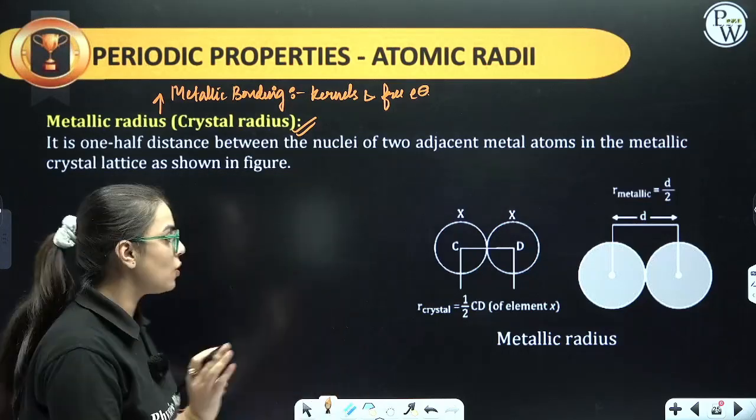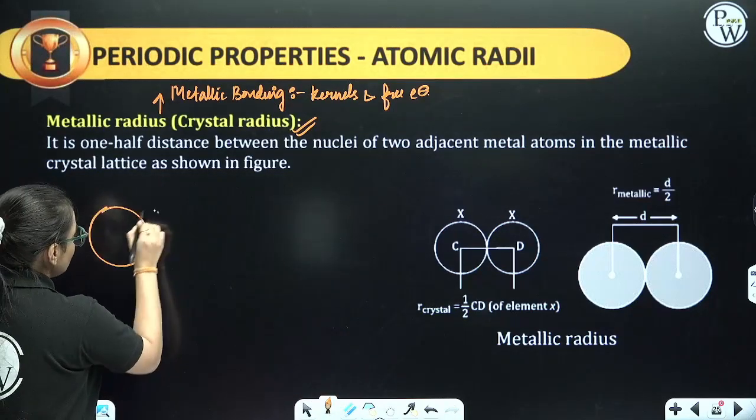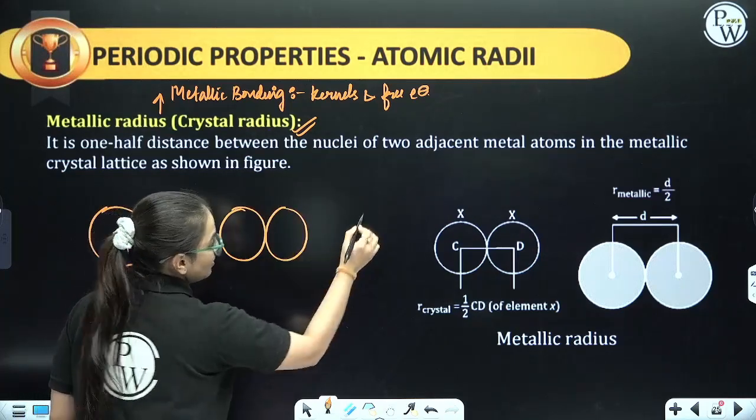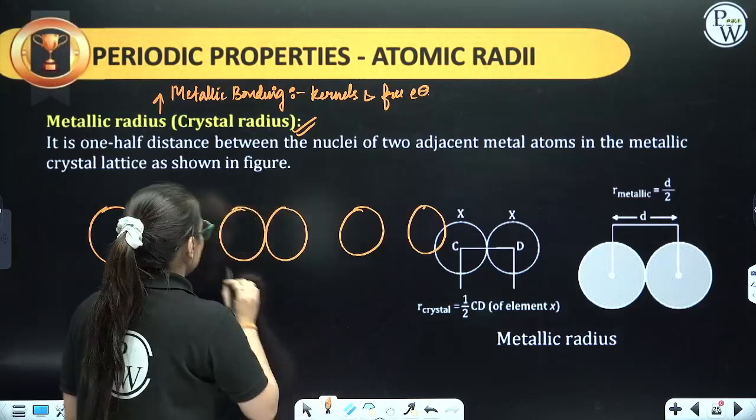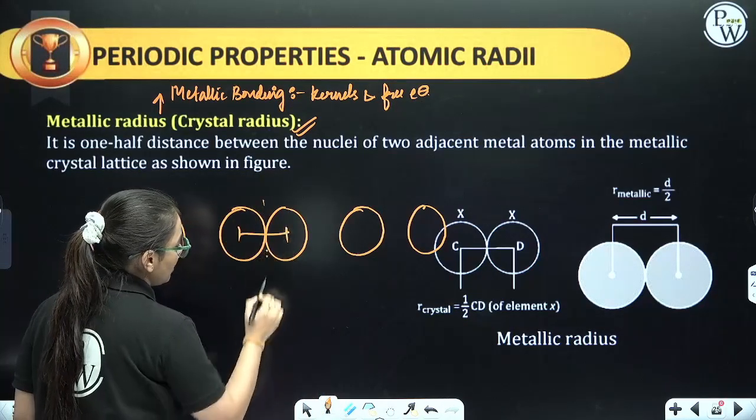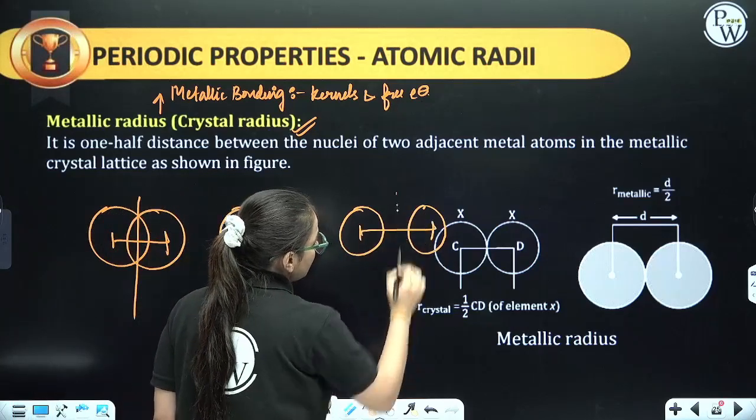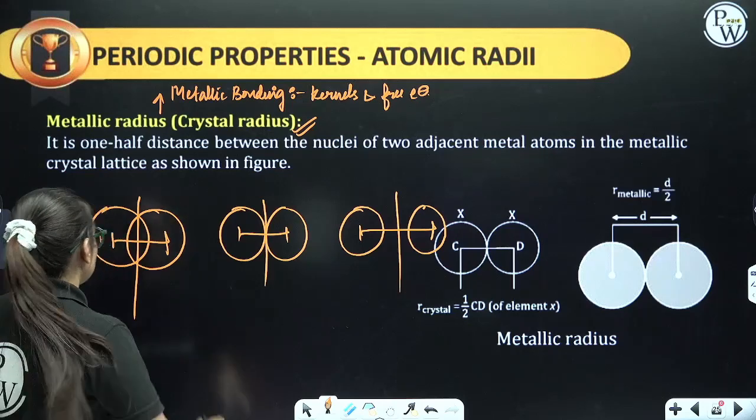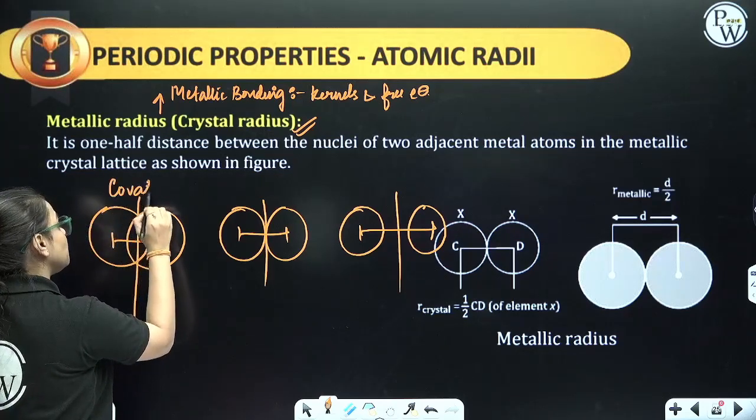If I have to compare all of them together, this is covalent, in which we see the sharing. This is metallic and this is the van der Waals one. Distance from their nuclei divided by 2. Now this comes out to be your radii respectively. So this is your covalent one.